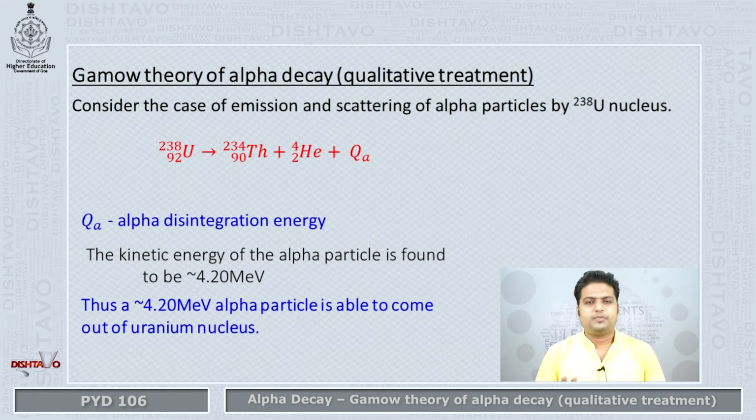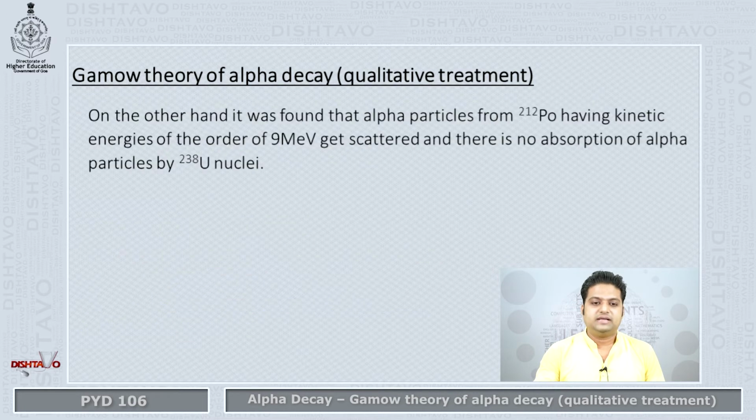All right, no problem here. But look at the next example. The next example is polonium-212, which also undergoes decay and gives out an alpha particle having energy of 9.9 mega electron volts. The uranium decay gives you an alpha particle having approximate energy of 4.2 mega electron volts, and here we have polonium, which gives out an alpha particle of about 9 mega electron volts.